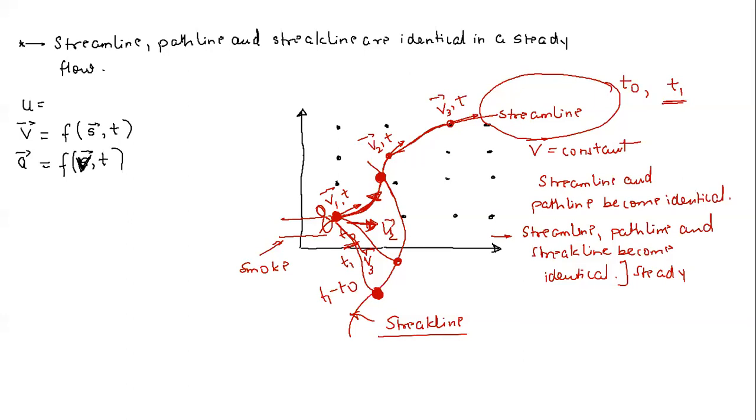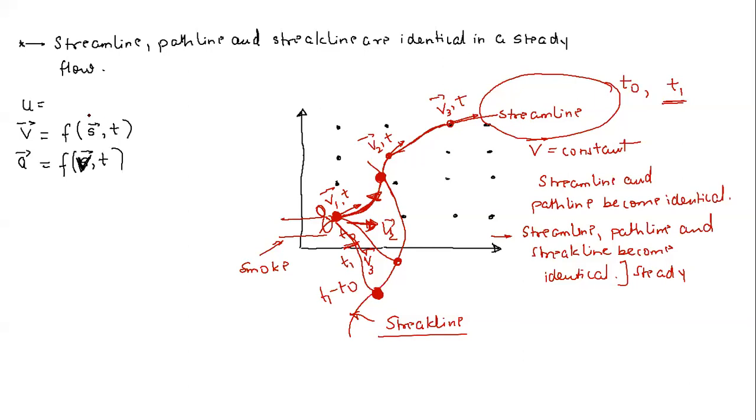The only thing is that in an unsteady flow, the streamline will be different at different instants of time. So in some books, if you find this definition, then don't get confused.